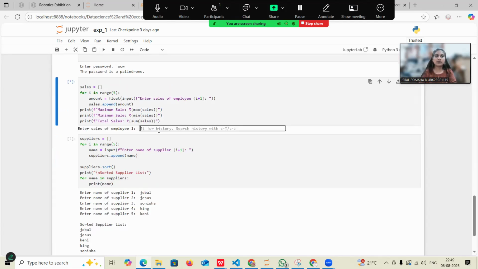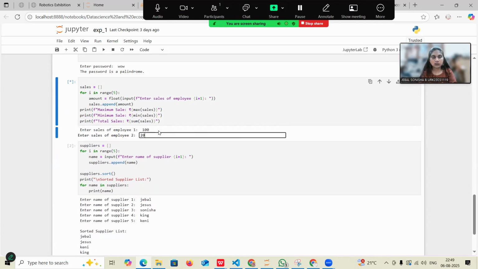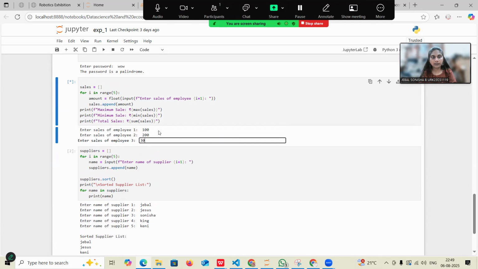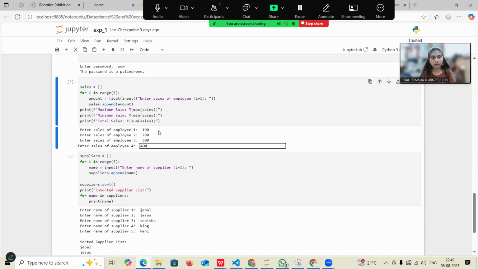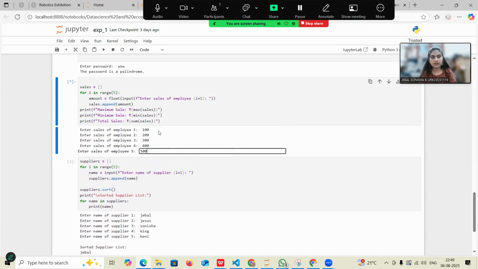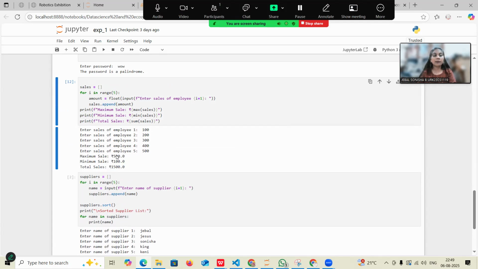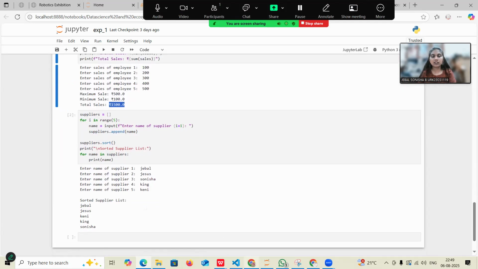Enter the sales of the employees: one is 100, two is 200, three is 300, four is 400, five is 500. My maximum sale is rupees 500, my minimum sale is rupees 100, and my total sales amount is 1500.